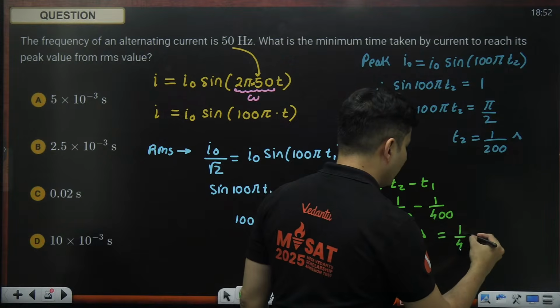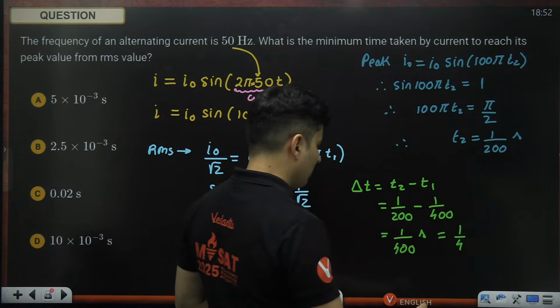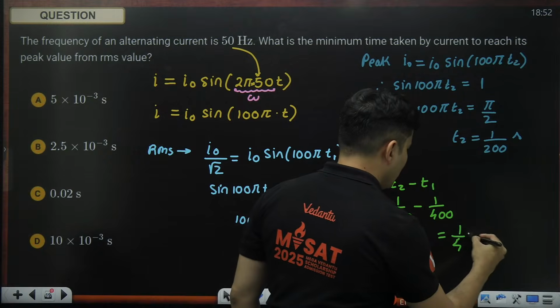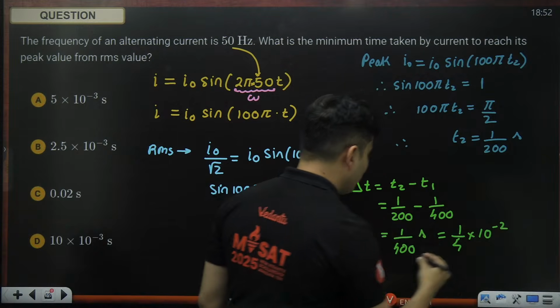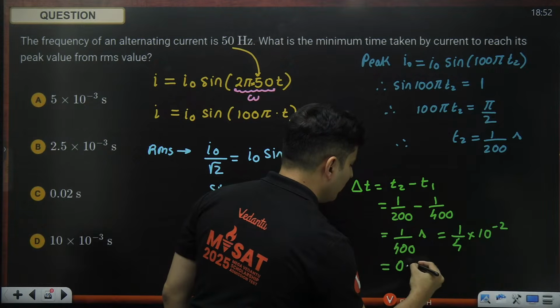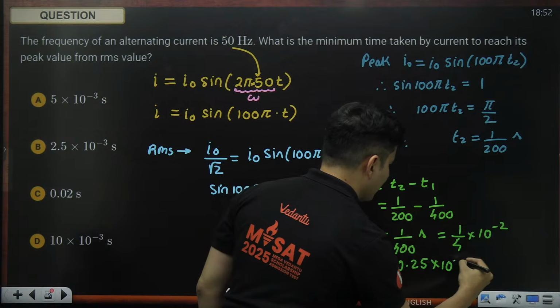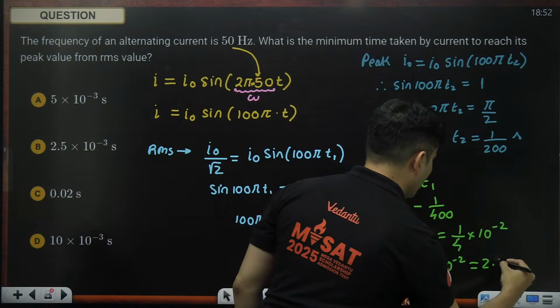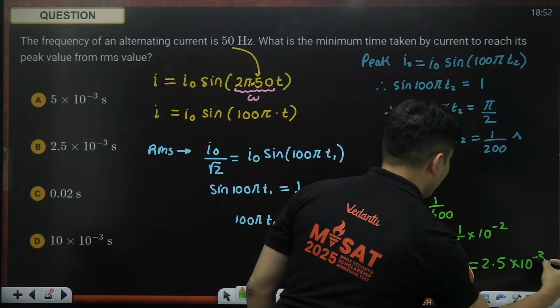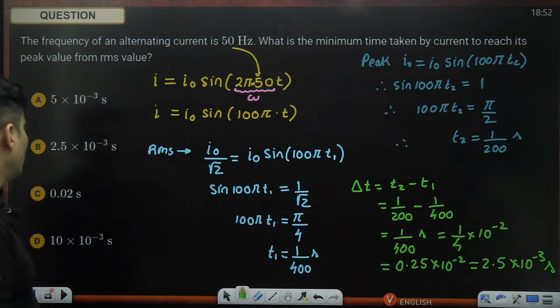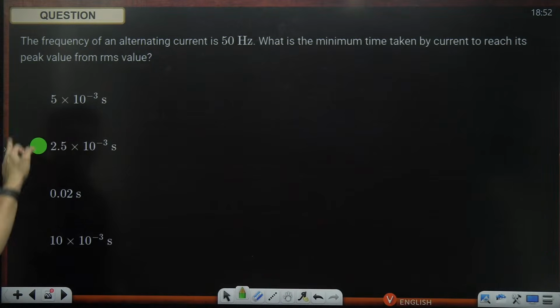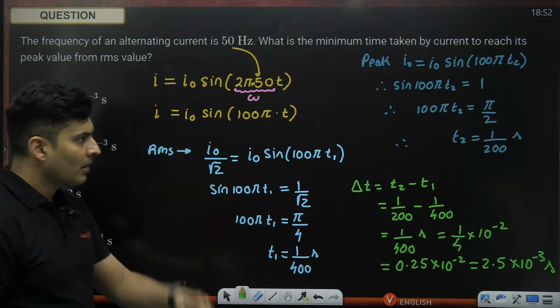This is 1 by 4 into 10 to the power minus 2. 1 by 4 is nothing but 0.25 into 10 to the power minus 2, which is nothing but 2.5 into 10 to the power minus 3 seconds. So 2.5 into 10 to the power minus 3 seconds is the B option.